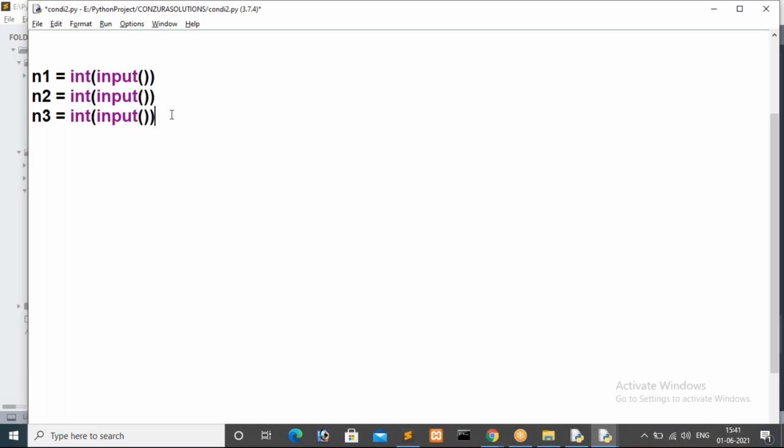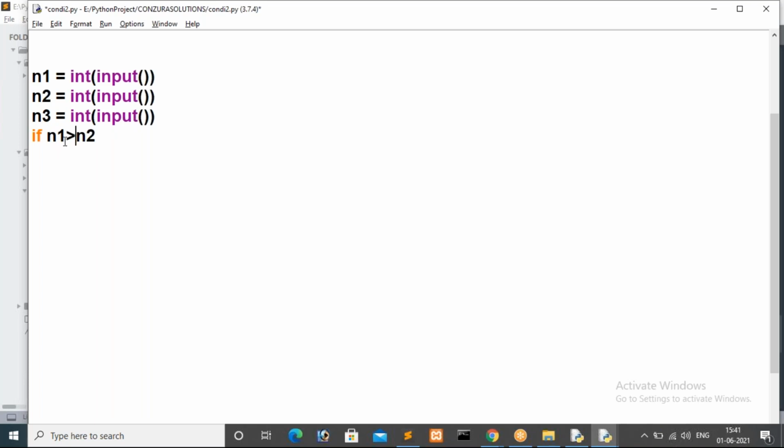So here we have more than one condition, na? So here I'm going to compare. First I want to compare the n1 value with n2 and n3, so if n1 is greater than n2 is one condition. In this condition I want to show n1 is bigger than n2 and n3.